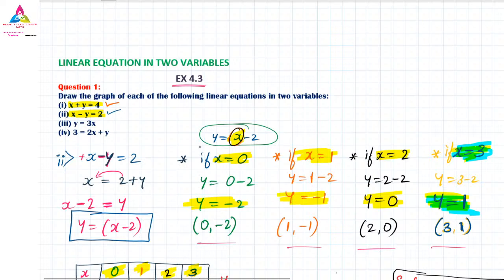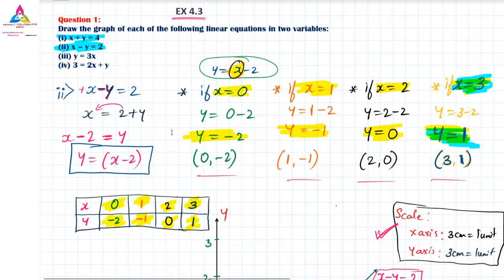Here we have the question. The first one I have already given to you. The second one I have just finished. So the third and fourth, which one should I solve? One question I will solve and one is for your work. Today you can do it very easily, not a difficult one. Third one or fourth one? y equals 3x, or 3 equals 2x plus y?